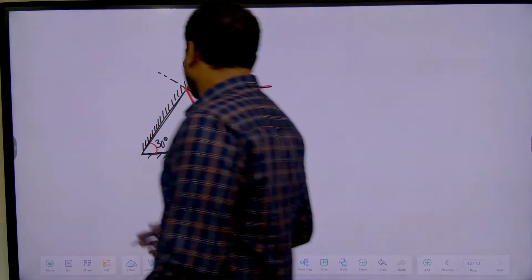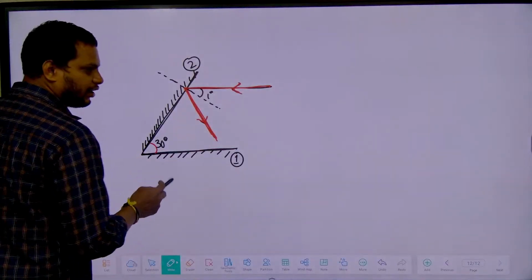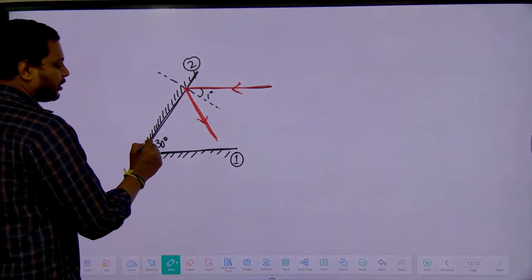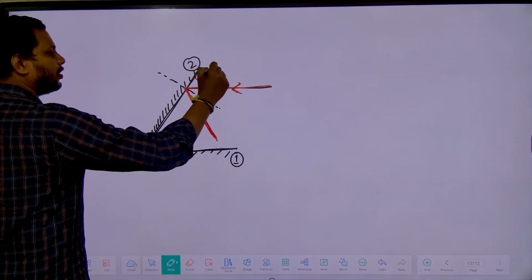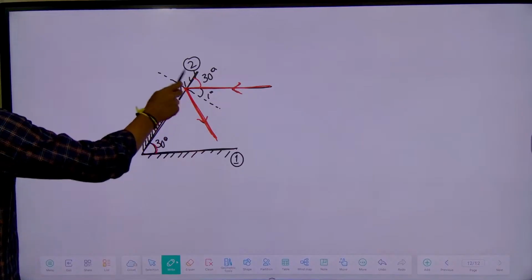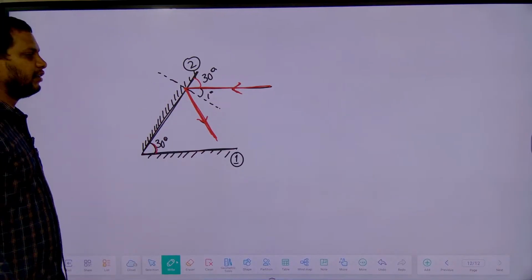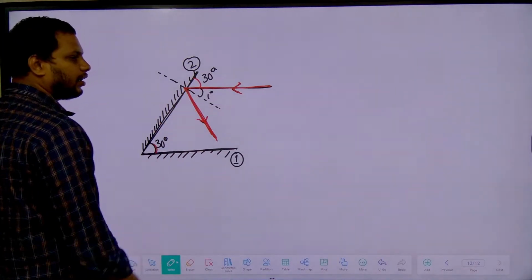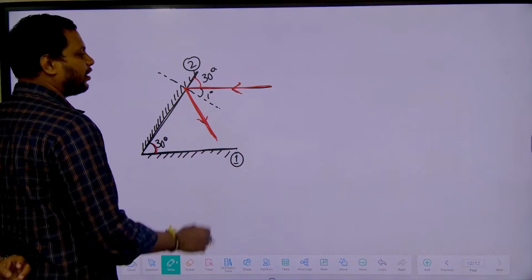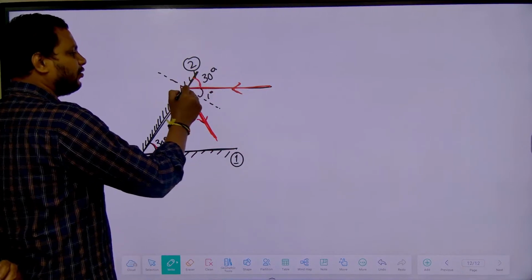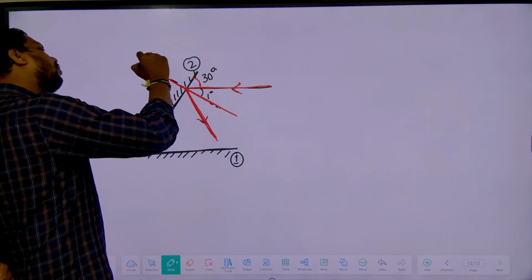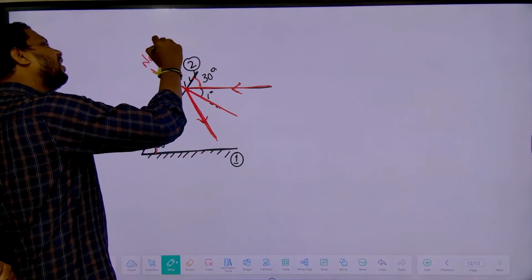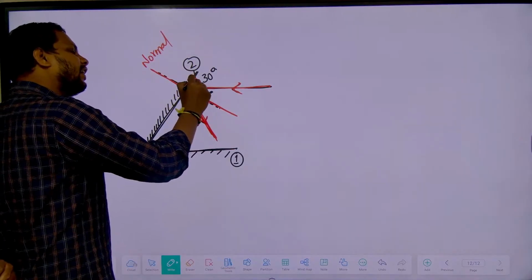Very good. Now, if someone tried and told the answer: see, this angle is 30 degrees, which means this angle is also 30 degrees, because these two angles are called corresponding angles. Right? If this angle is 30 degrees and this is the normal, now the normal will always make 90 degrees with the surface.